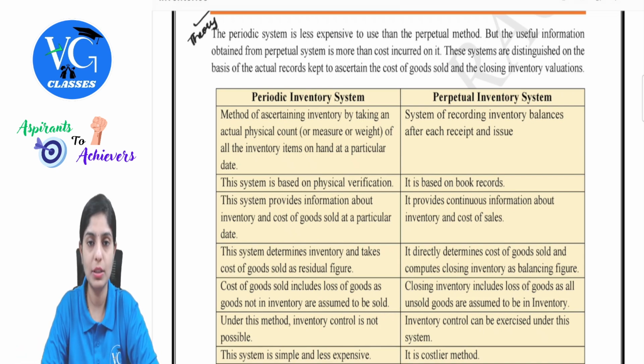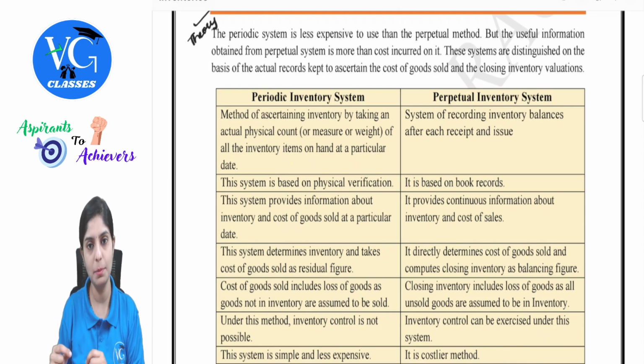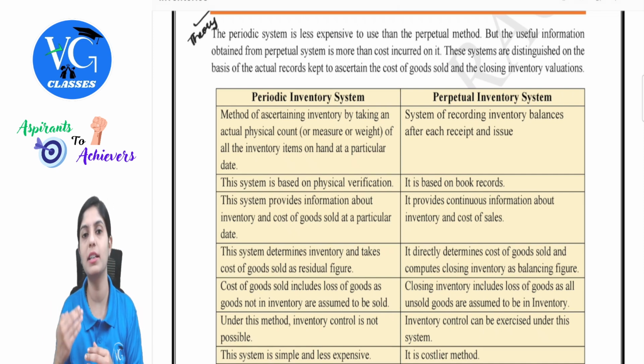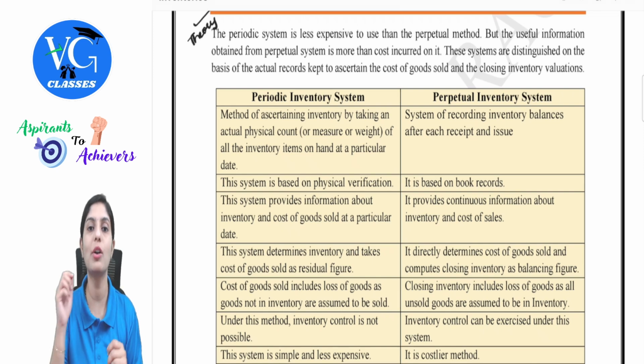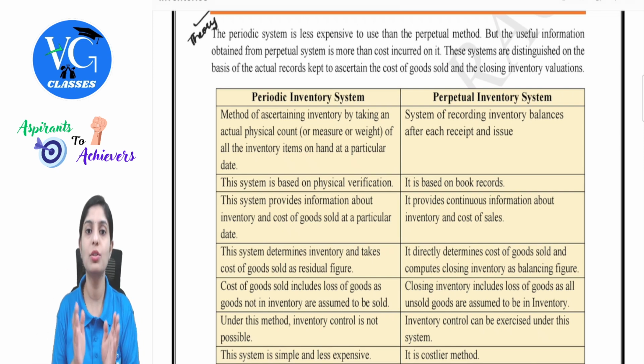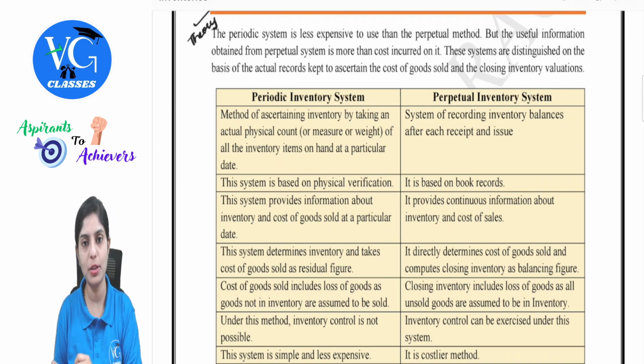When the goods or raw materials are bought, that is considered immediately as receipts, and when it is dispatched to respective branches or a particular outlet, that will be treated as issue. So under perpetual inventory system, we can find out the record maintained on a real time basis. So this is the understanding of periodic inventory and perpetual inventory.